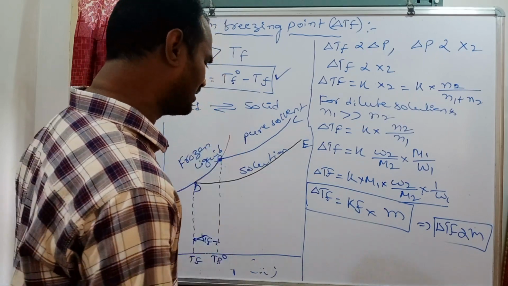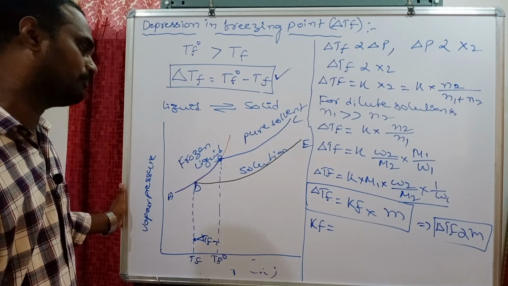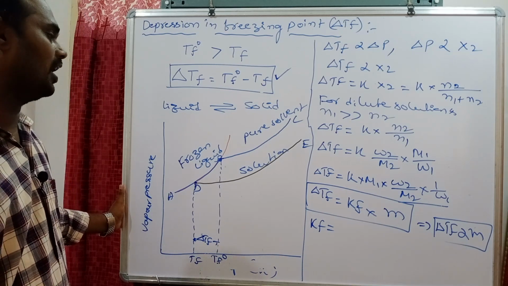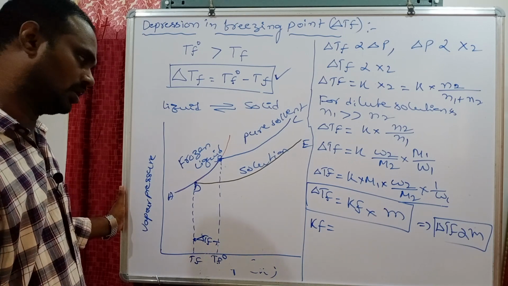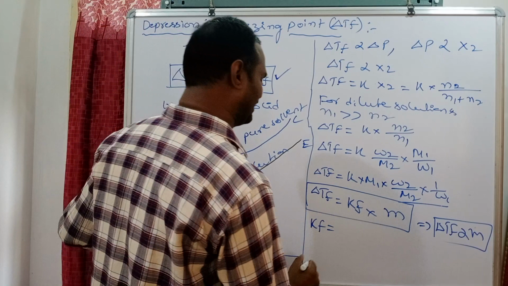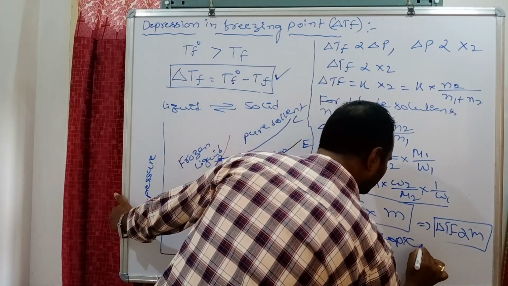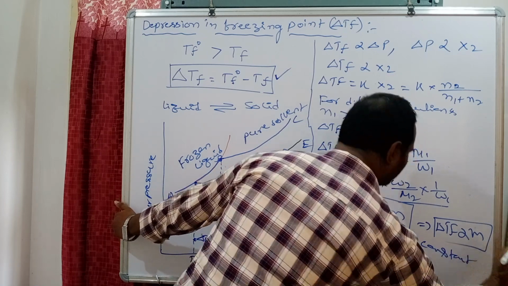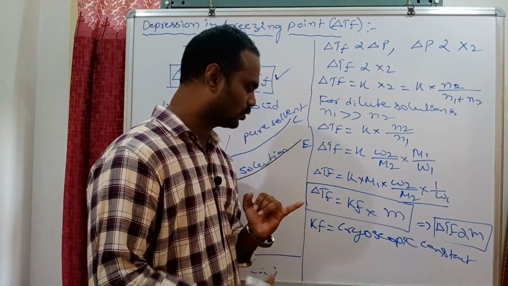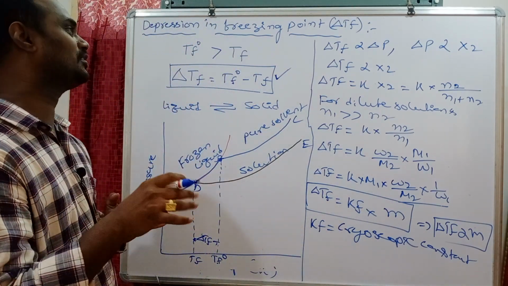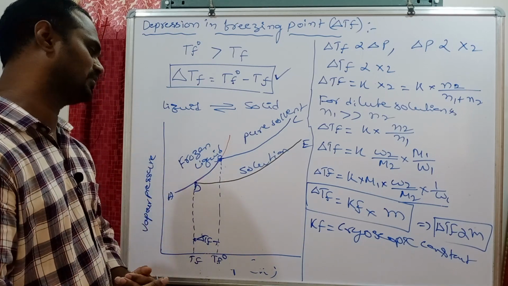Now Kf we can call the molar depression constant or freezing point depression constant, also called the cryoscopic constant. Carefully see, different names we can use.